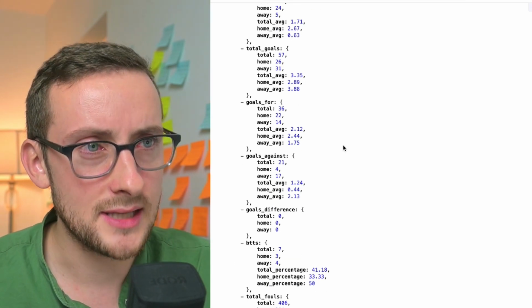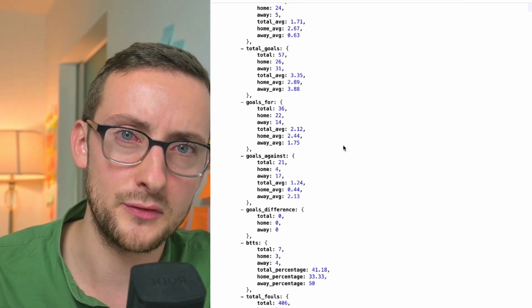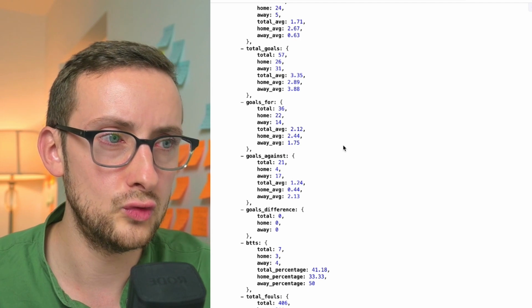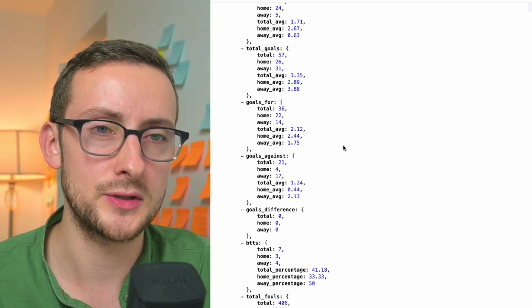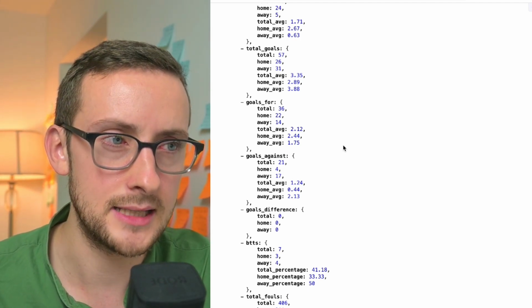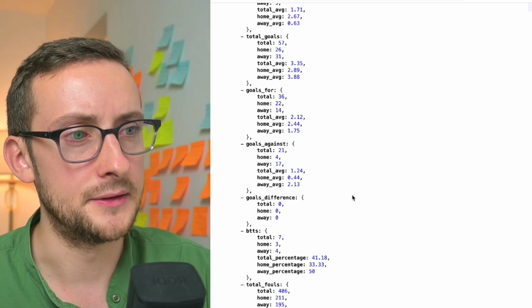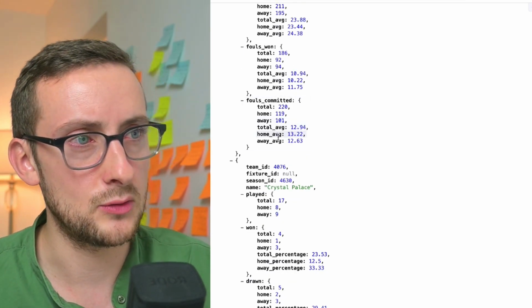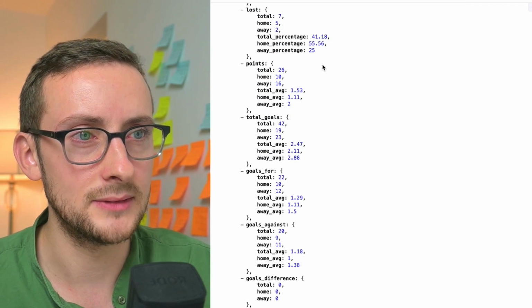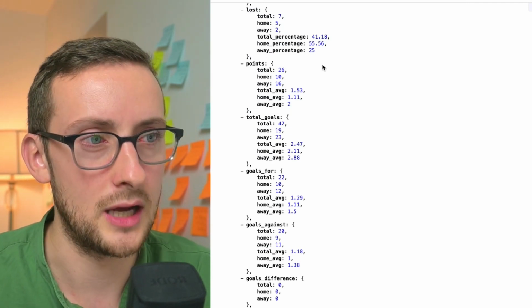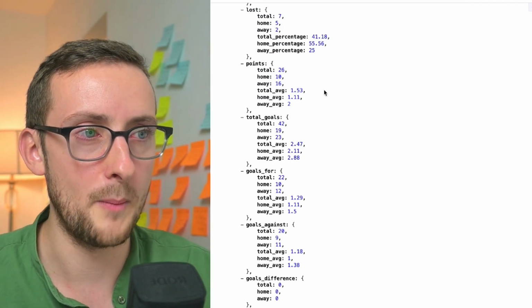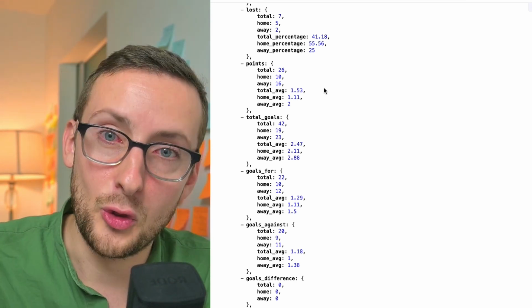And I think this stats endpoint, as I say, it's for seasons right now. Really, really quick way for you to view all of the stats for teams within a season. And you can see that some of the stats here, we've got fouls in here. I'm going to be adding to this literally after this video goes live. This is just a starting point, version 1. I'm still working away on the back end anyway.